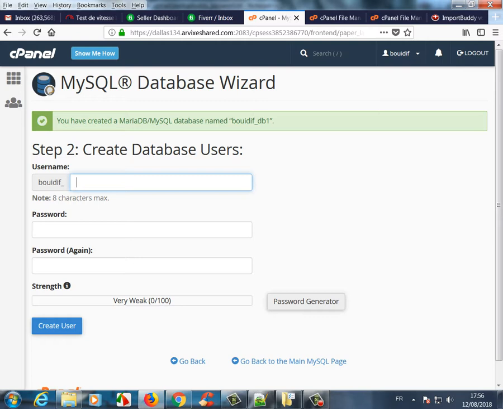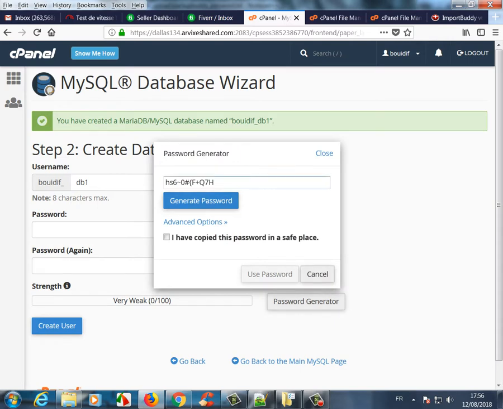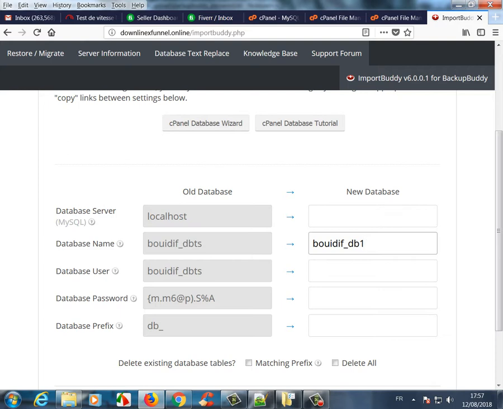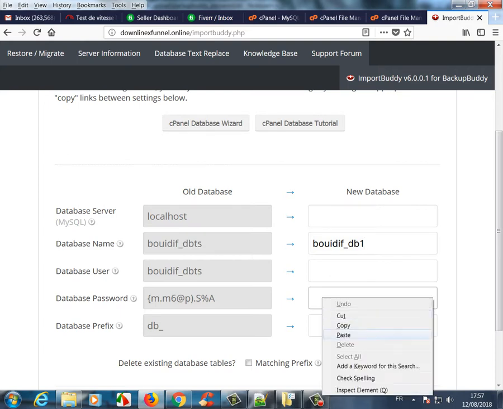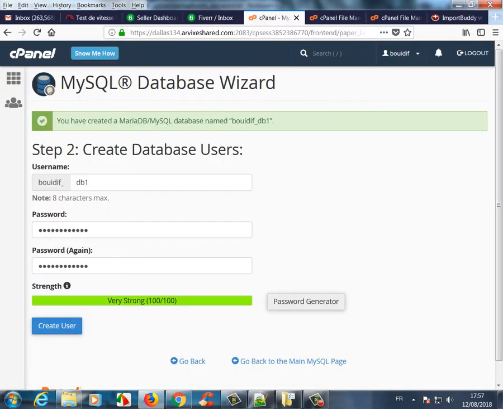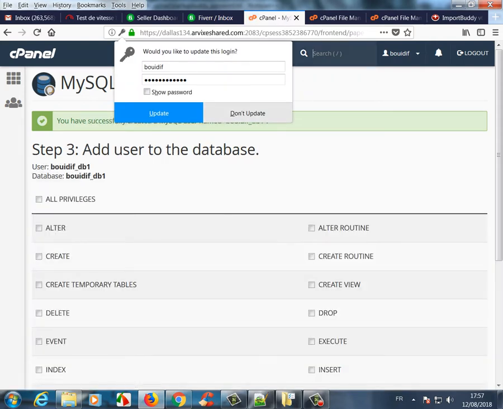Then we create a user for the database. I will give it the same name, and for the password I will just use the password generator. We copy this password and paste it in this field. Then create user.